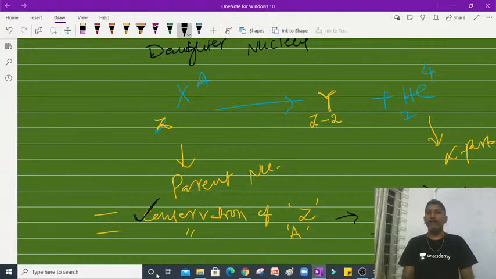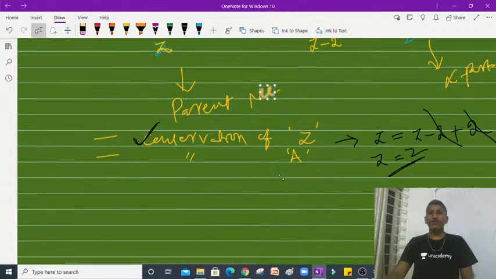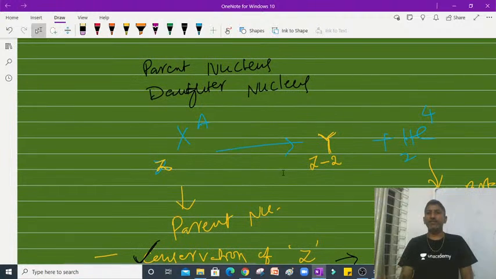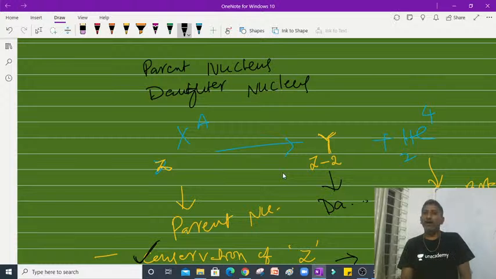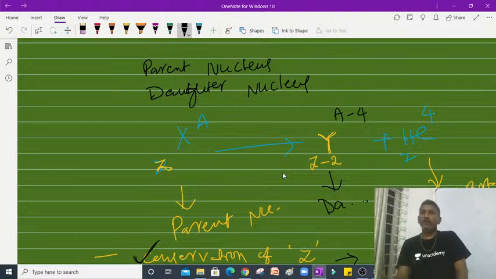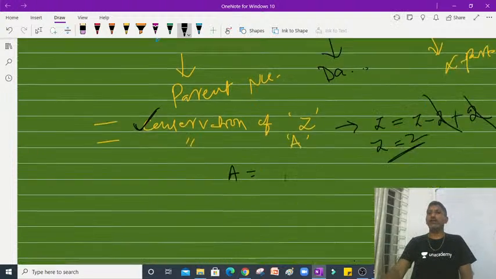Likewise for A. Initially we have A in the parent nucleus, before releasing the alpha particle. Now this is the daughter nucleus. To see A on this side, I write A minus 4, and this 4 is to be added.